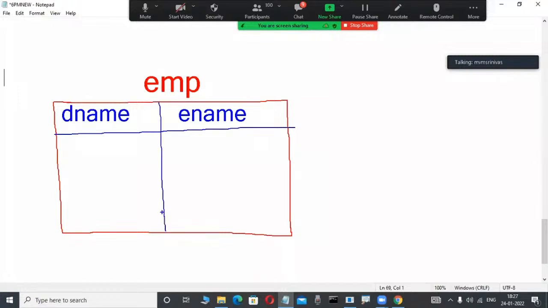Here department name is there. These are columns. D name and E name are columns. EMP is a table. For example, I am representing like this. Here IT is a department. That is data. In this department, 3 employees are working. Slowly observe here, very interesting. Smith is an employee, Allen is an employee, Ward is an employee. For example, 3 employees are working in this IT department.